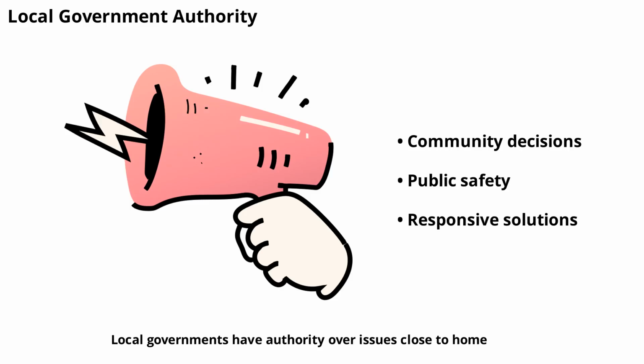Local governments have authority over issues close to home, like schools, roads, and public safety. They operate under the laws of the larger government, but have the power to make decisions that affect their communities. Local authority allows for more responsive and tailored solutions to local needs.